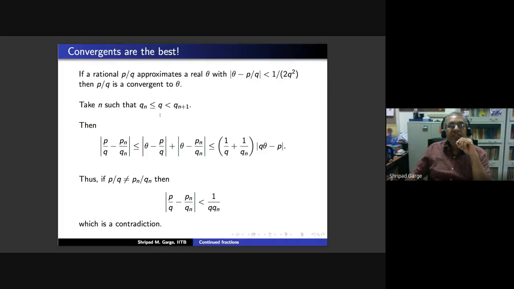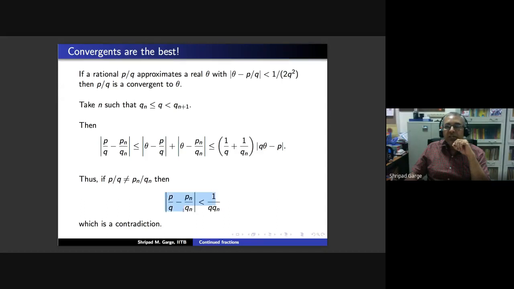And the proof is written here. We take our n with the property that q_n is less than or equal to q, which is less than q_{n+1}. Then we obtain the inequality which says that |p/q - p_n/q_n| is strictly less than 1/(q q_n). But if these two numbers are not the same, then the numerator p q_n - q p_n is at least 1 because you are taking the modulus, and the denominator is q q_n.